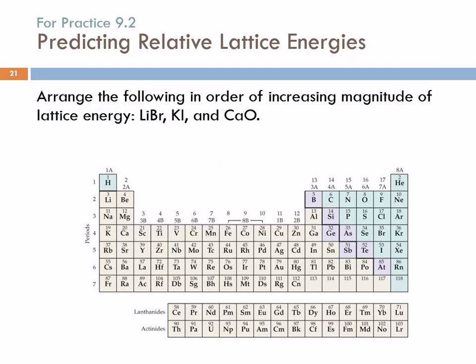Well, what ions do we have in here? Lithium is +1 and bromide is -1. Potassium is +1, iodide is -1. Calcium is +2, and oxygen is -2.